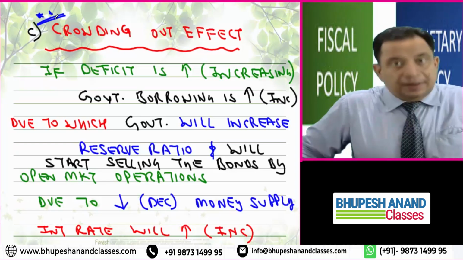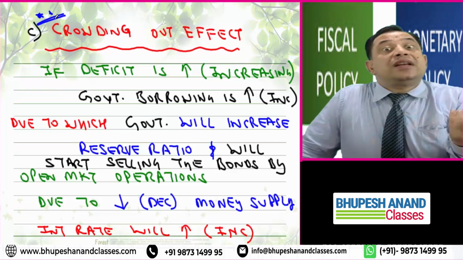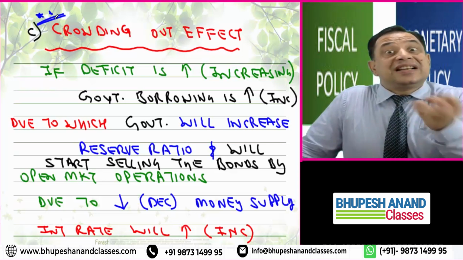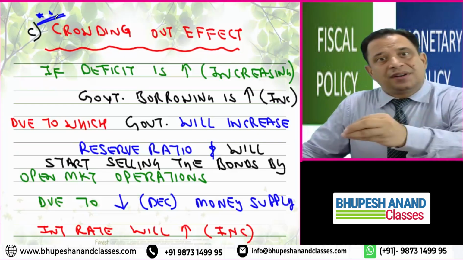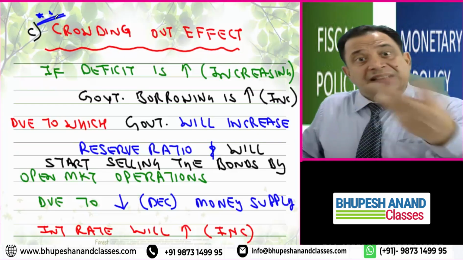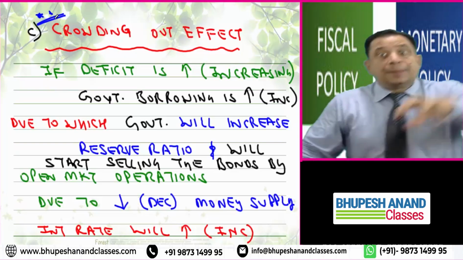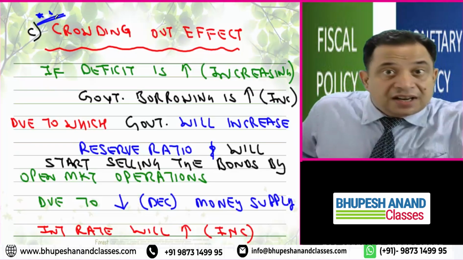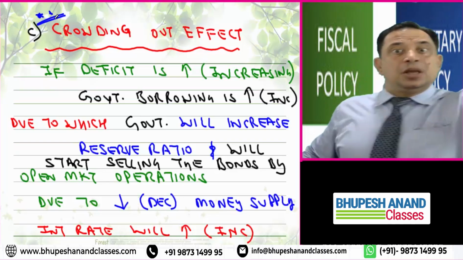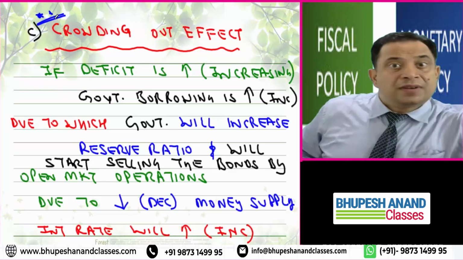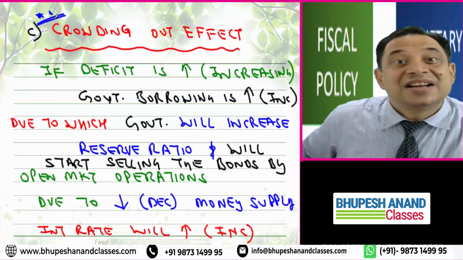When government borrowing increases, the government will try to increase the reserve ratio, use monetary policy tools, and go for open market operations and sell securities to get the money. When the government does this, the actual money supply in the market will decrease. And when the money supply decreases, the interest rate will increase, borrowing cost will increase, investment will decrease, and GDP will decrease.